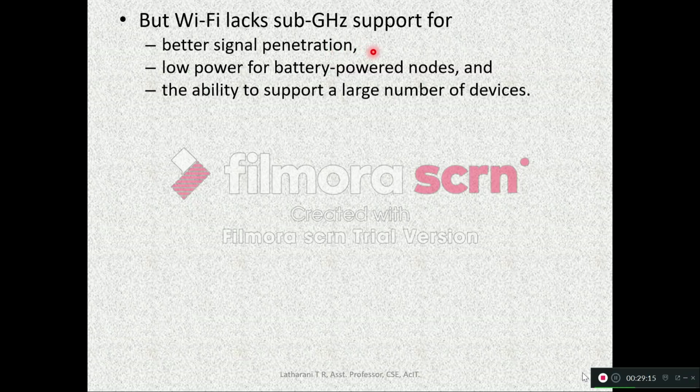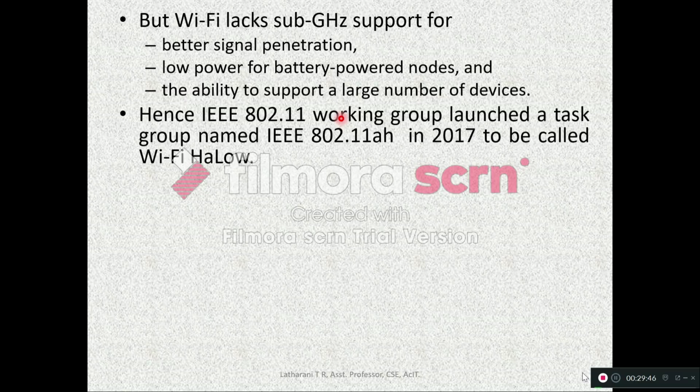Low power for battery powered nodes: if in your phone you switch on the Wi-Fi, we will not always be switching it on because it will consume much power. So it is not good for battery powered nodes, and also the ability to support a large number of devices. A large number of devices it could not connect. So these are the drawbacks of Wi-Fi.